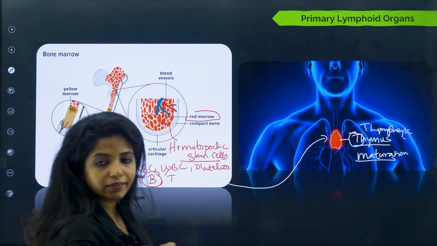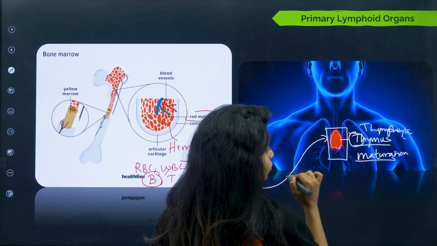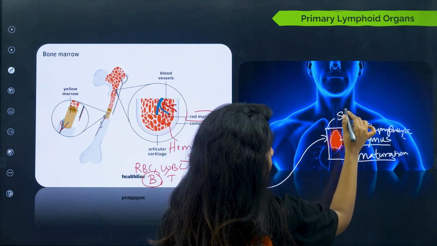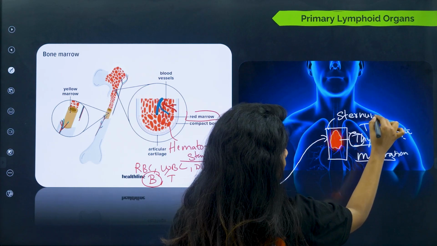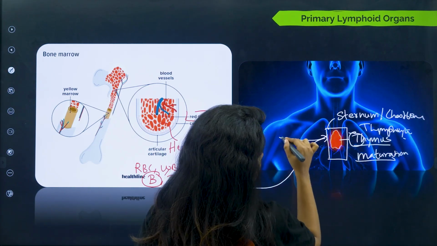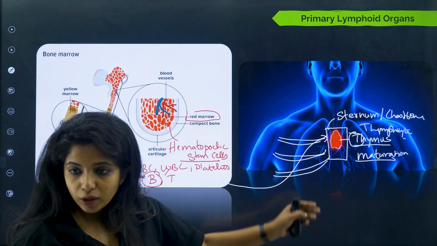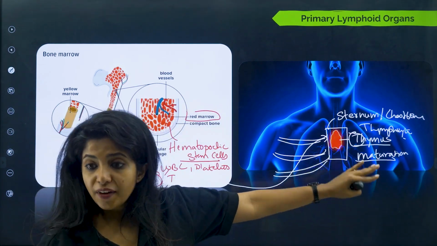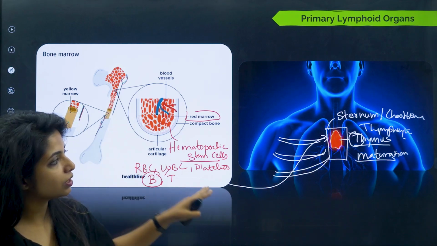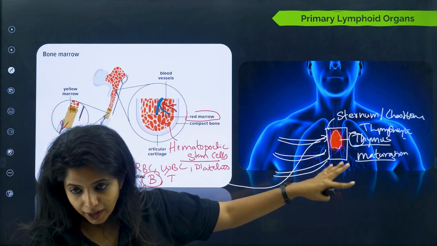Okay, and where is the thymus located, children? Below the sternum. So there is the chest bone or sternum, right? You might have seen that the ribs are attached to the sternum. So below it you will find the thymus, where the T cells which are formed over here undergo maturation. So you know that bone marrow is there and your thymus is there.